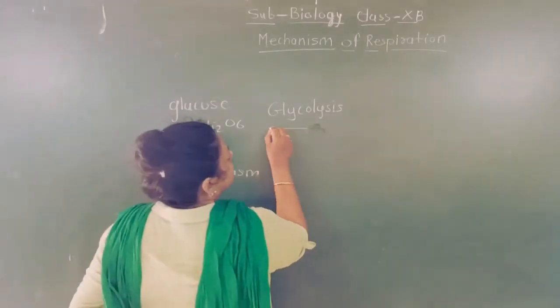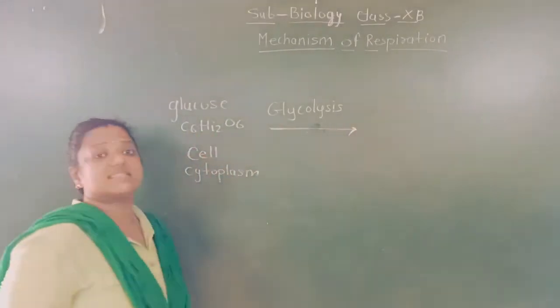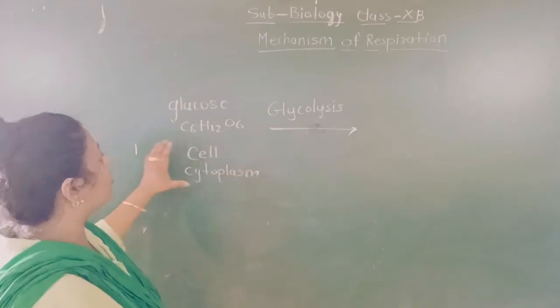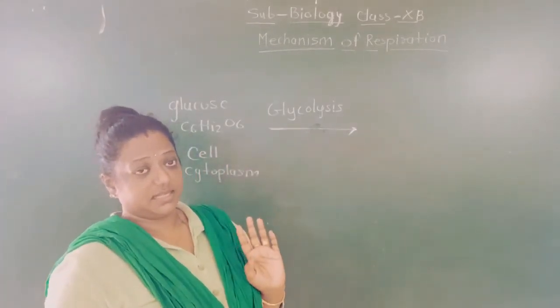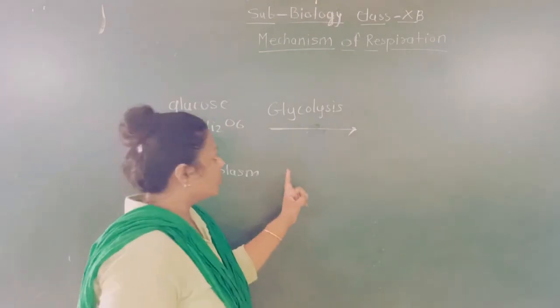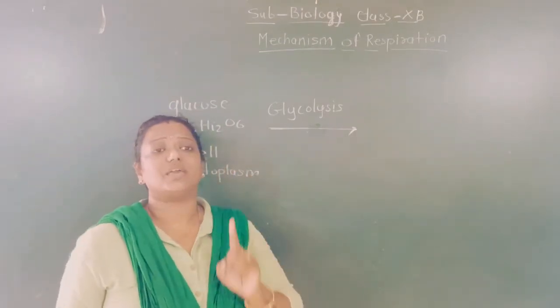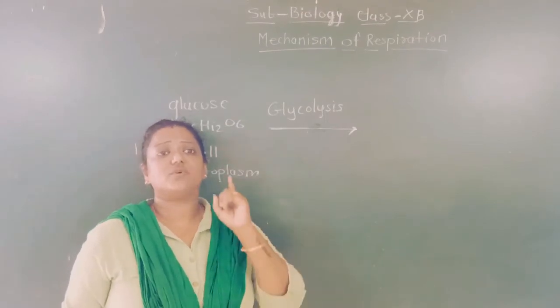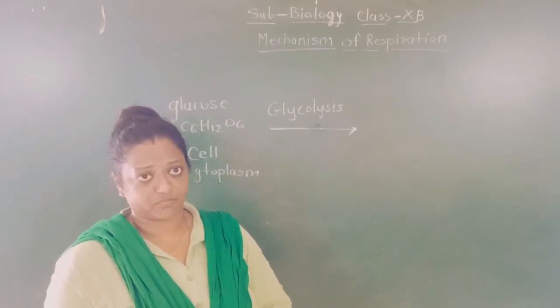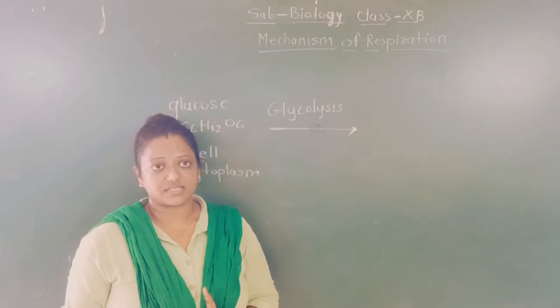Now glycolysis means what, students? Glycolysis is the breaking down of glucose into pyruvic acid. Pyruvic acid is a molecule of only 3 carbon atoms. I hope you got it.